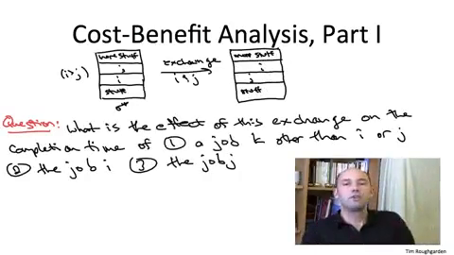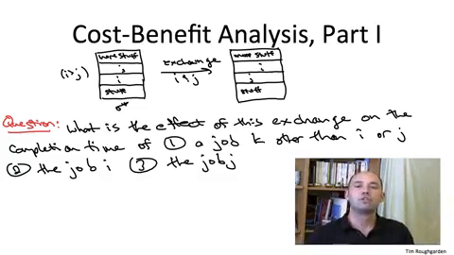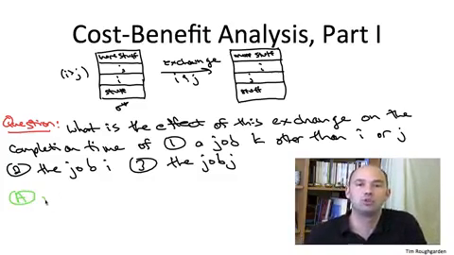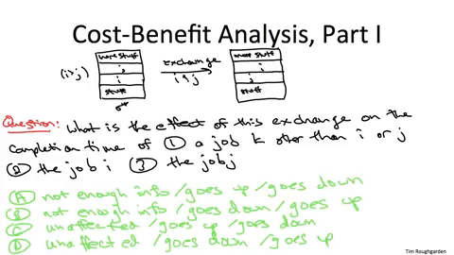So my question for you involves thinking about how the completion times of all of the jobs change after we make this exchange of the two jobs, i and j. Which ones go up, which ones go down, which ones are unaffected, which ones can we not actually predict whether they go up or down?